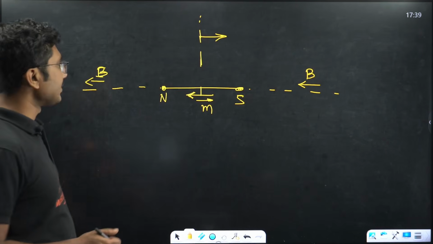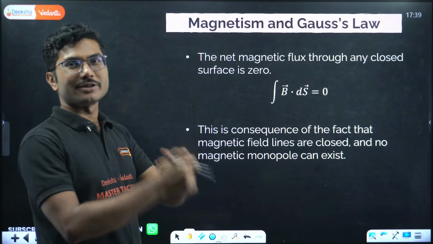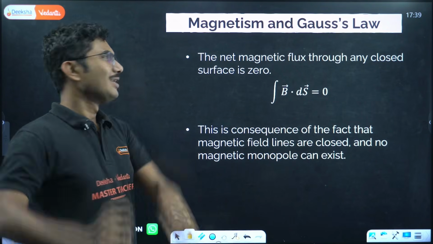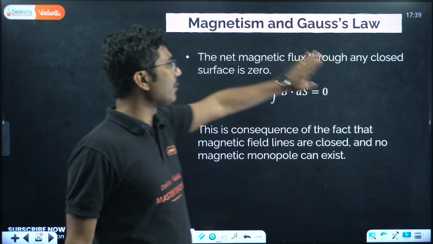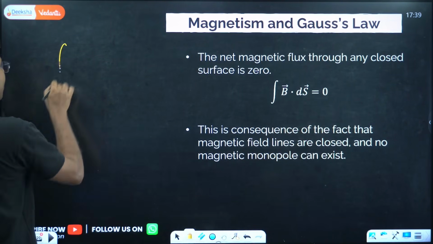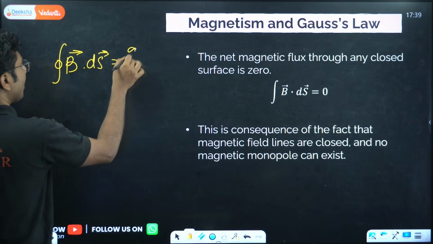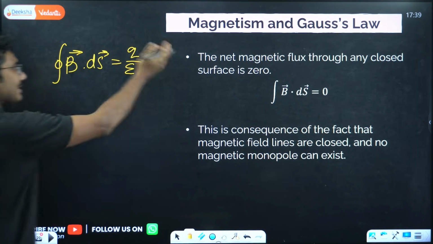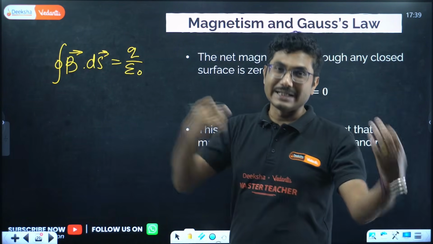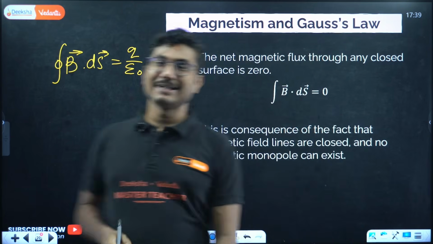Let's continue with our discussion on magnetism and Gauss's law. Again, the same Gauss's law as in electricity, but with a twist. What is the twist? The net magnetic flux through any closed surface is 0. In the case of the electric field, if you remember, the net electric flux through a closed surface was given by Q upon epsilon naught, right? The right-hand side was not 0, because we can have a single positive charge or a single negative charge. But in the case of magnets, that is not possible.